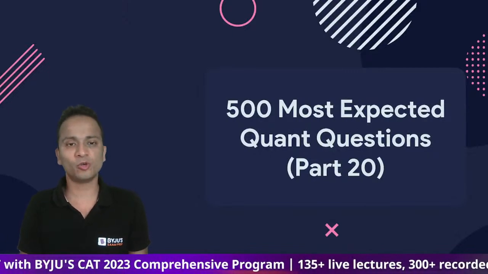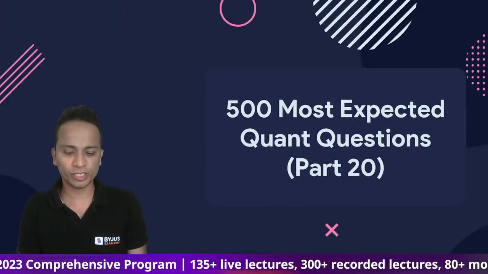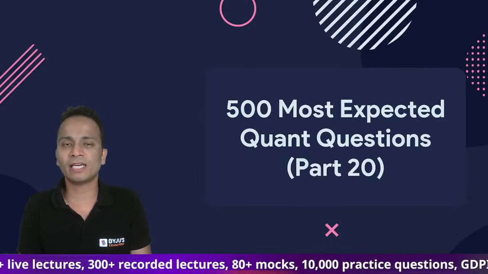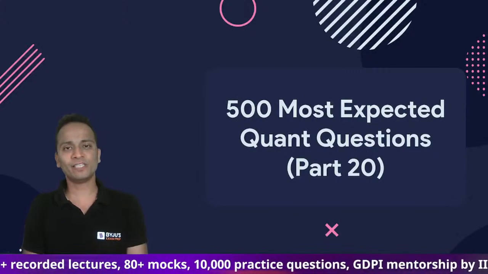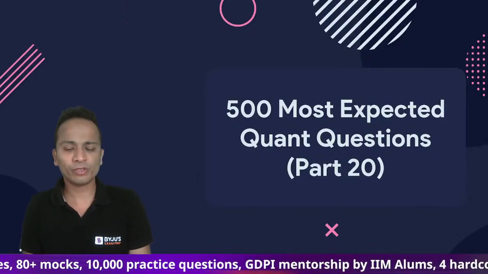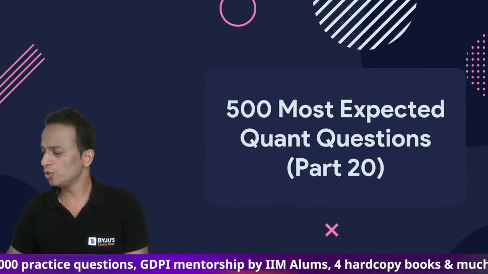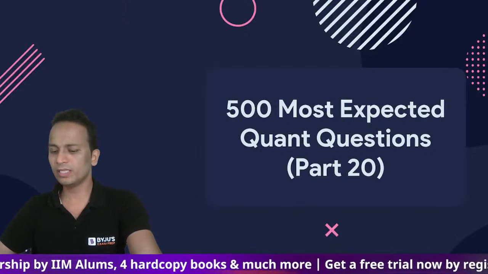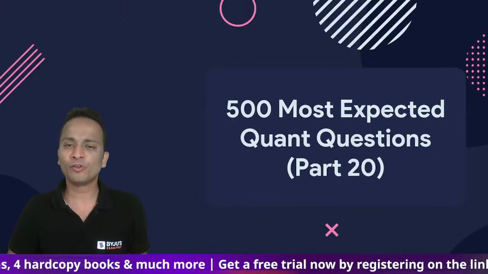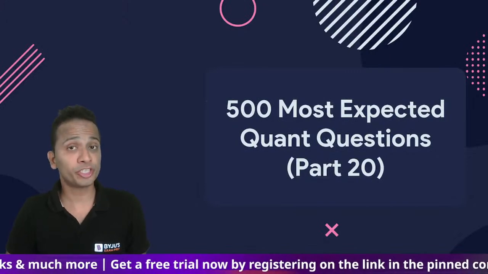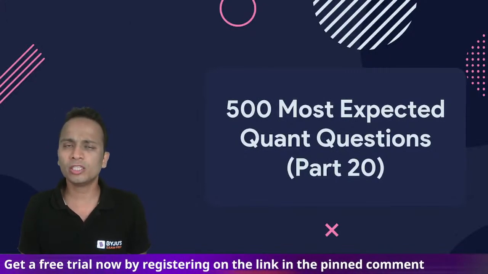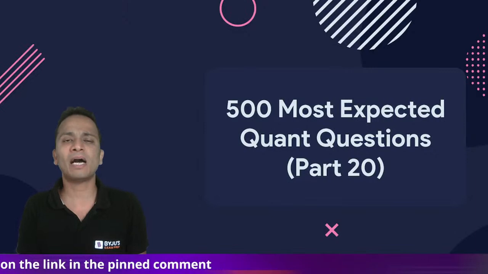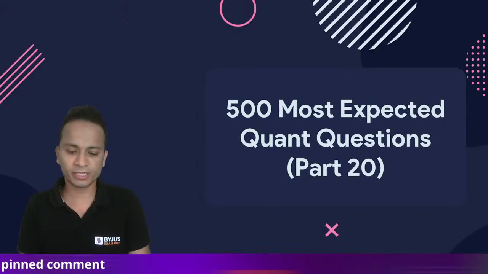As soon as this session is over, we will start that session in which I will be discussing some of the important things that are there in the notification of CAT. So friends, notification of CAT already out, the thing that which all of you were waiting for. A lot of things will be discussed related to CAT notification, but before that, we shall continue with the session that we have already started a few months back, 500 most expected questions. And these sessions are being conducted on all three sections of CAT: quantitative ability, LRDI, and verbal RC. And this is part number 20 for 500 most expected quant questions.